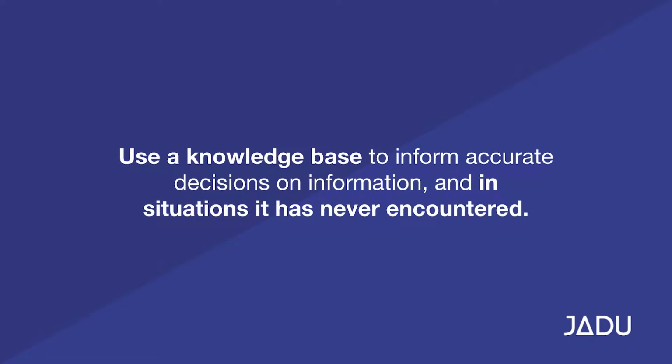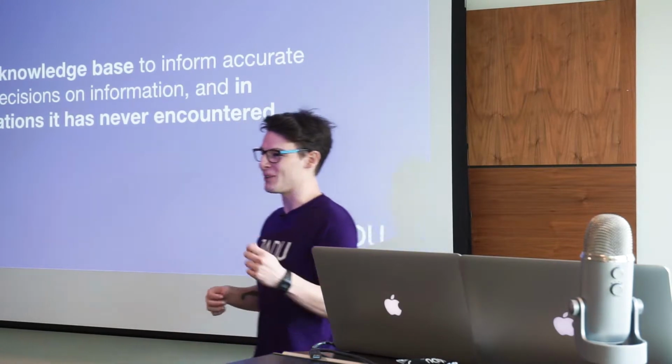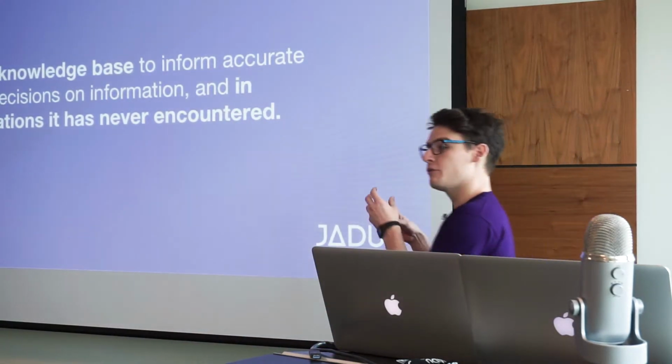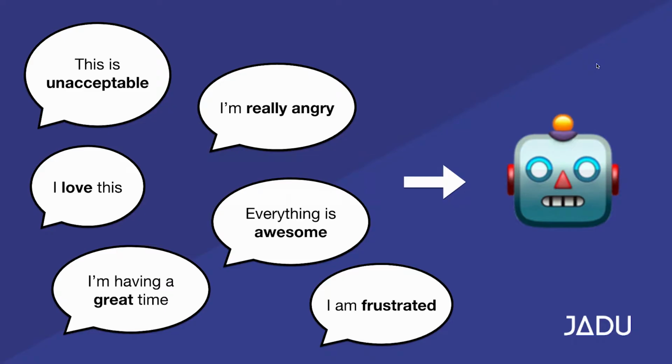In our human example, this might be the difference between hot and cold. In our puppy example, eat the sofa, don't eat the sofa. And in our machine, it's the difference between positive and negative, right? We're giving it a knowledge base so it can make informed decisions down the line in situations that it's never been in before. So here's a very simplified example of how some training material might look.